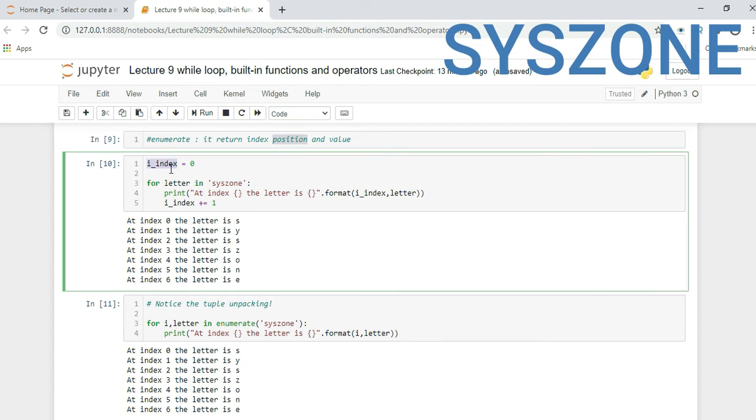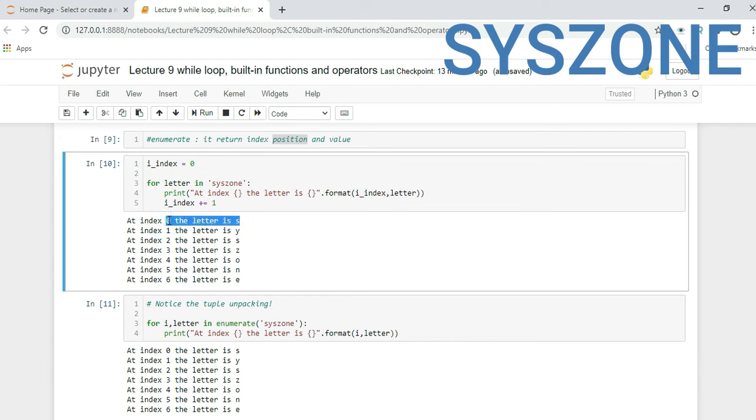Here we are defining i_index equal to 0 using a for loop, for letter in sysjohn. So we will pick one by one letter from this sysjohn and print at index. Here it will take an index position and whatever the letter is, by using format with i_index and letter. Here we are incrementing our counter: i_index equals i_index plus 1. So with every iteration it will keep increasing it.